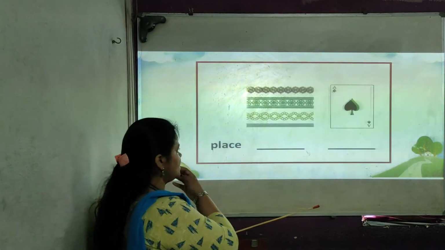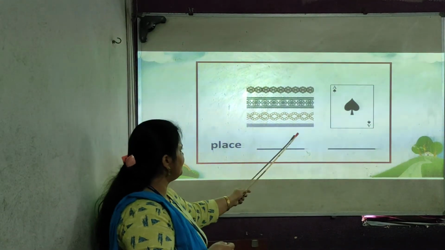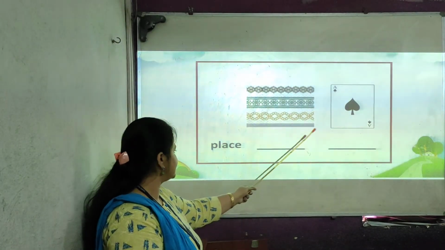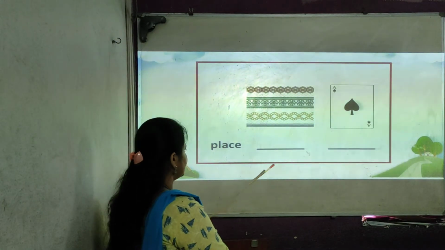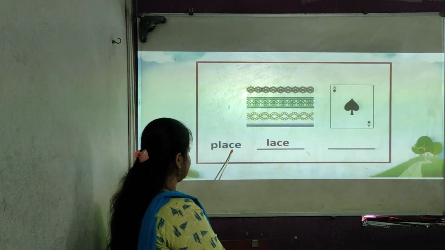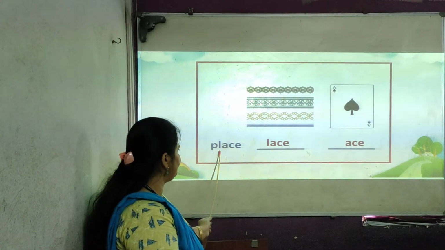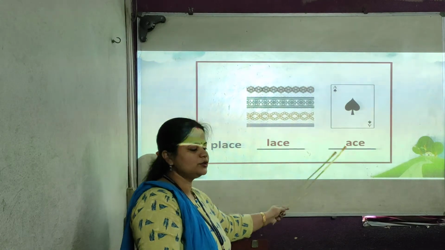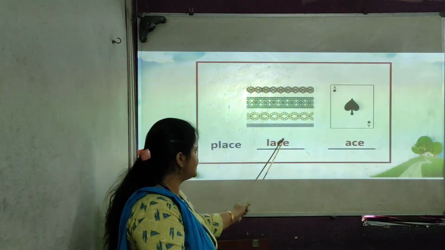We'll see the next one. What do you see? Which picture? This is a picture of lace. It's a picture of ace. Word is given, place. Lace, L-A-C-E, lace, A-C-E, ace. From the place, with the help of this picture, you can find out two small kangaroo words. From place, lace,